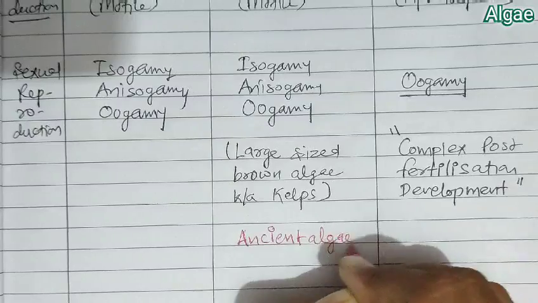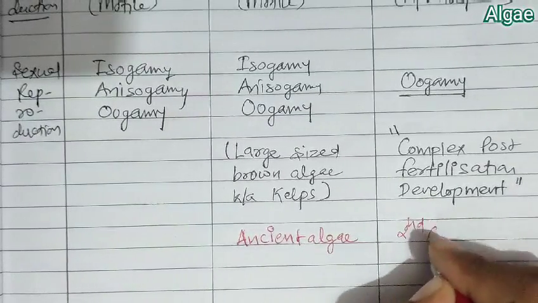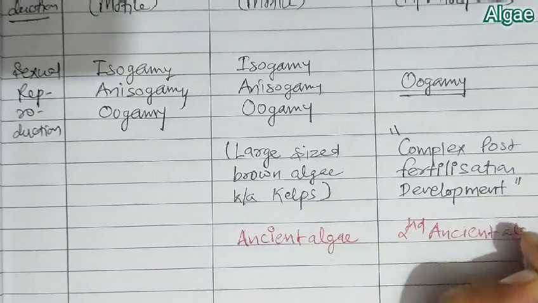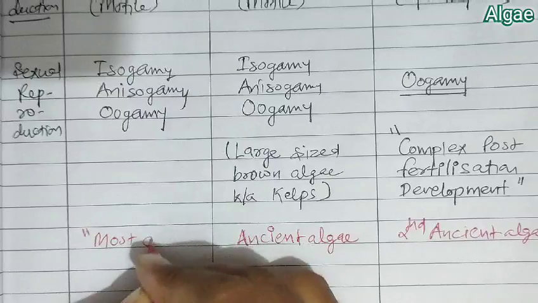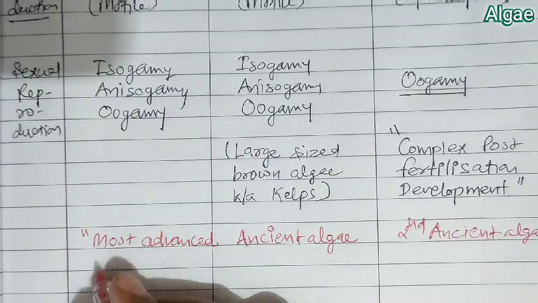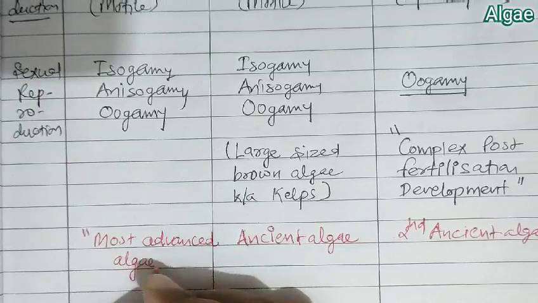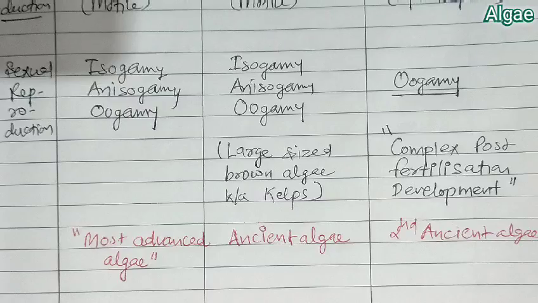Sexual reproduction is of type isogamy, anisogamy or oogamy in case of green algae. Brown algae also can be of isogamy, anisogamy or oogamy, but in red algae it is of only oogamy type. In case of red algae it is of only oogamy type.